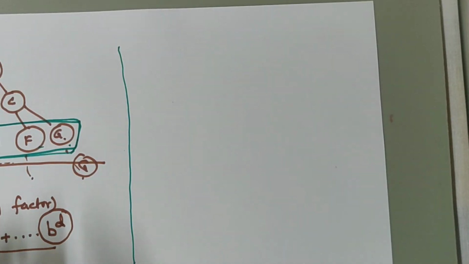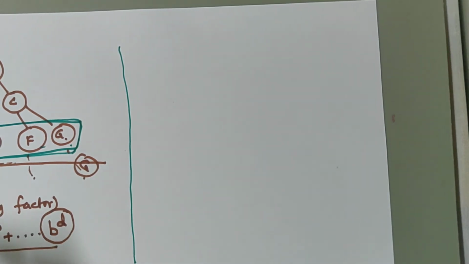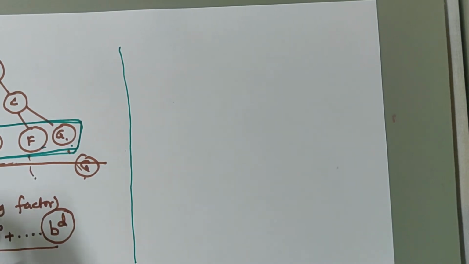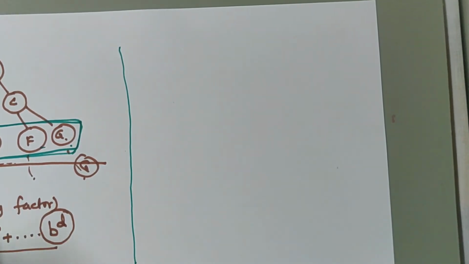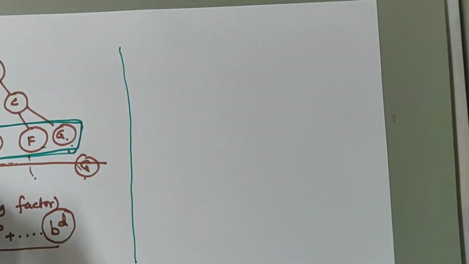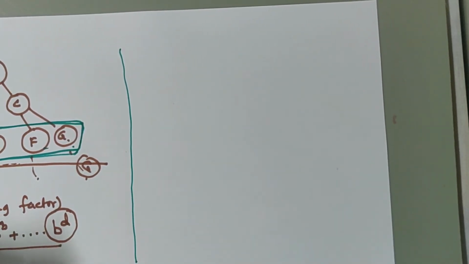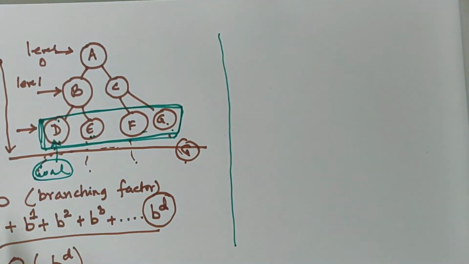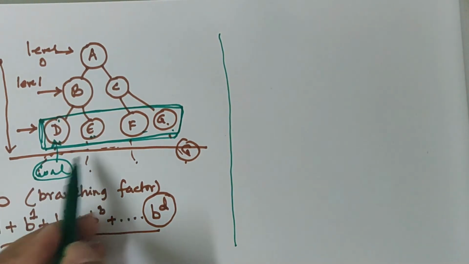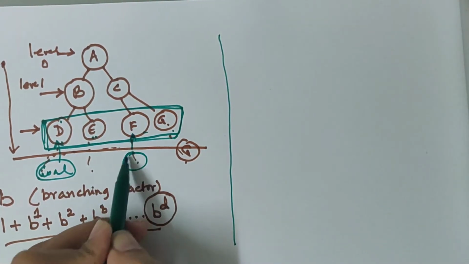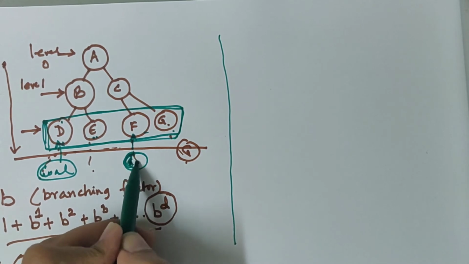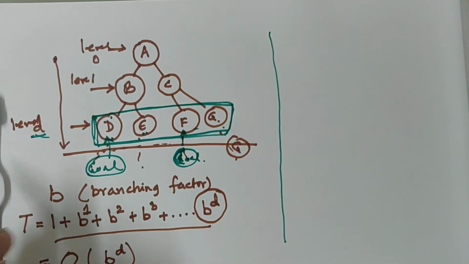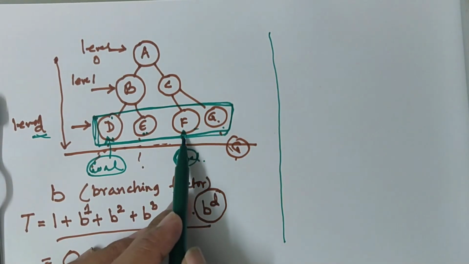So in the worst case scenario, the space complexity, if my goal node is at the level D, for example, assume that D is my goal node and this is at level D. Assume that this is my goal node. Or F is my goal node? You can take any one as the goal node, but it is at level D.